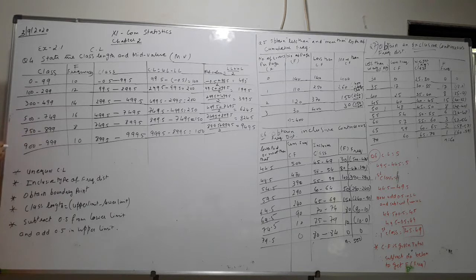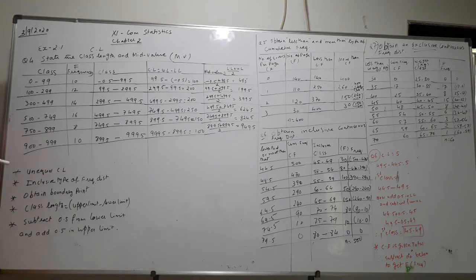So from the lower boundary point, you have to subtract 0.5, and to the upper boundary point, you have to add 0.5, when the class is inclusive. This should be very clear.